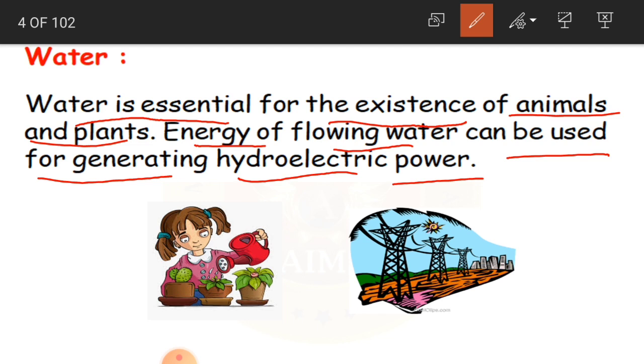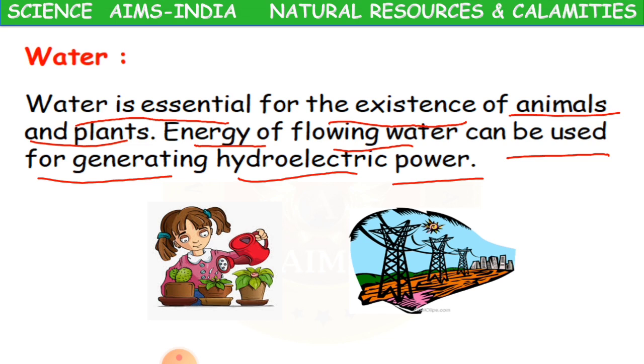Hydro is nothing but water, and electric is the electricity we have. The electricity generated by water is called hydroelectric power. So water again is an important resource, a natural resource.